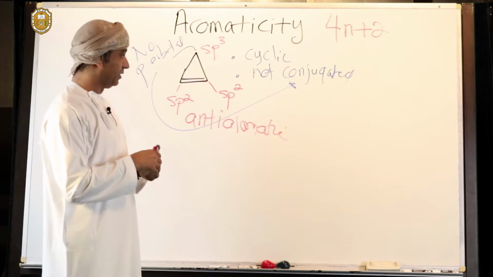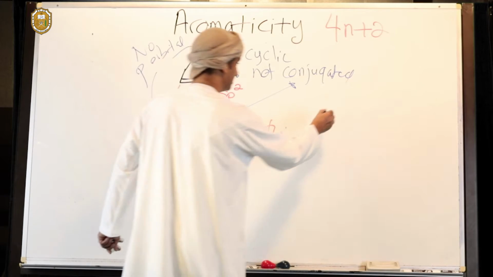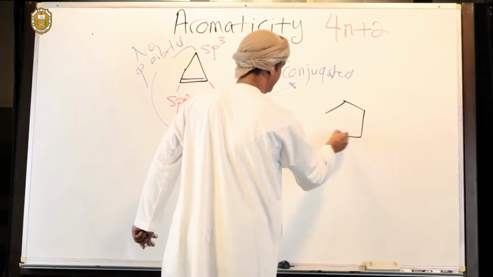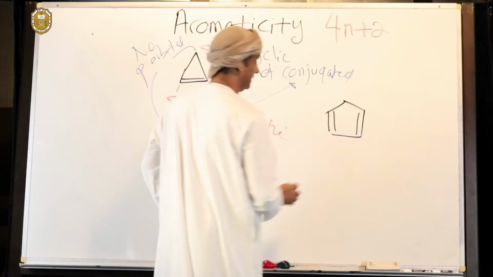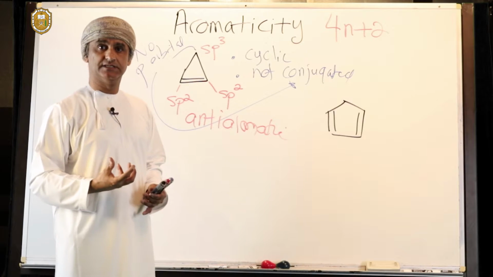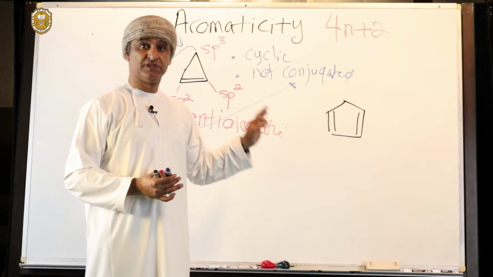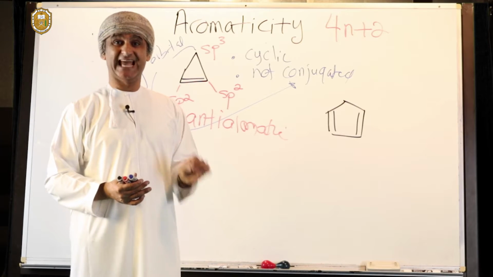Let's then take another one, cyclopentadiene. So something like that. This is cyclopentadiene. If you check cyclopentadiene, you could tell very quickly that it is anti-aromatic.